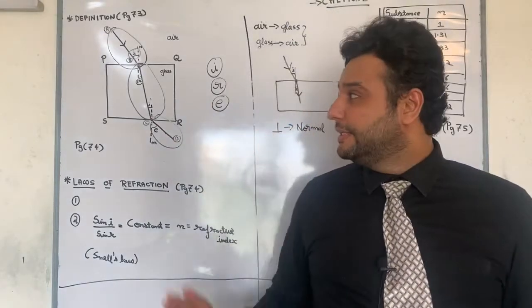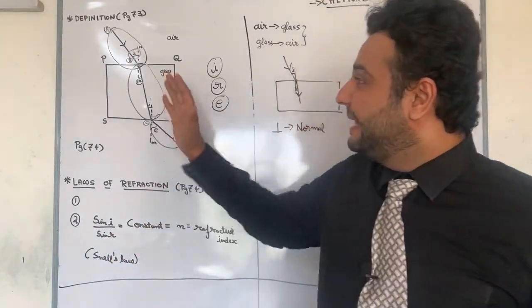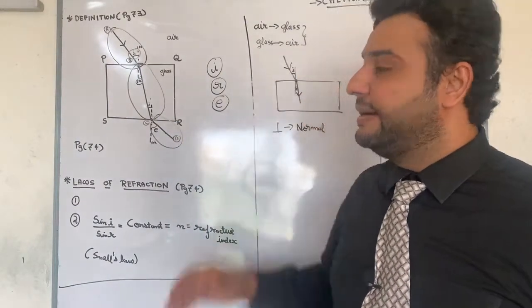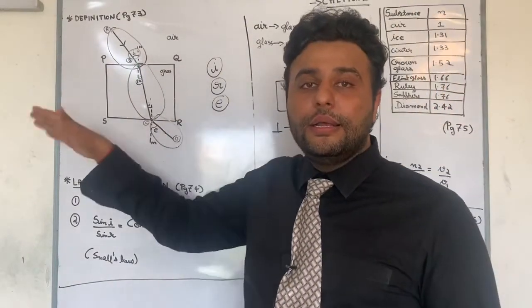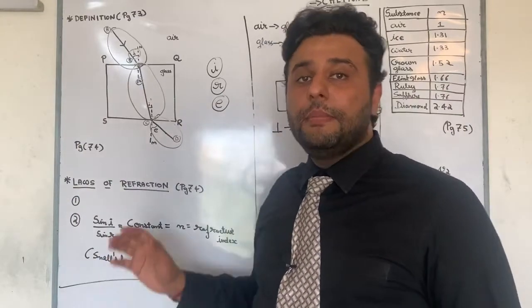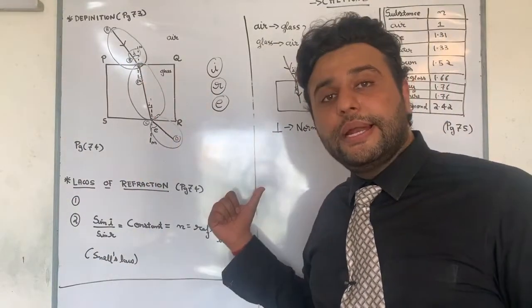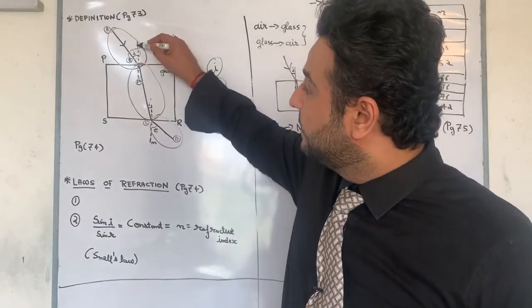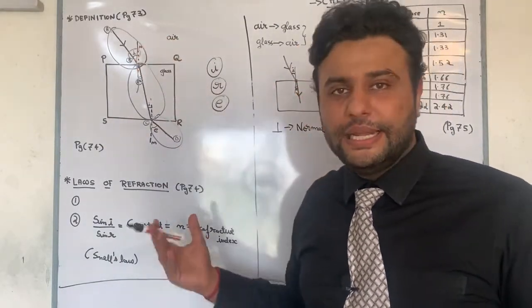The first law is very simple. They are telling us that my incident ray and my refracted ray are on opposite sides of the normal, which is anyway known.